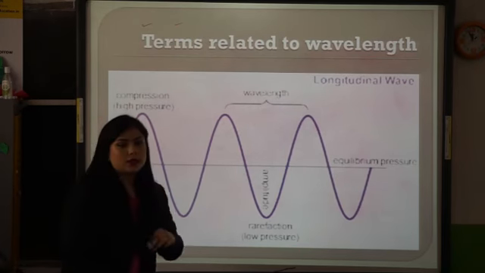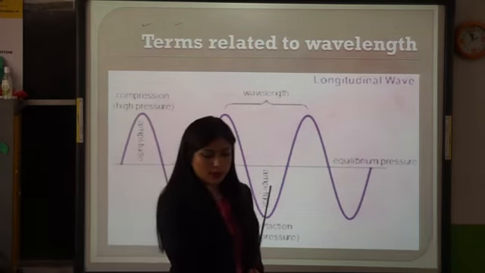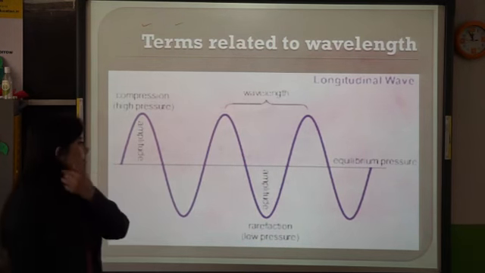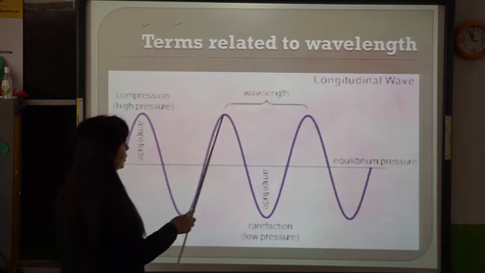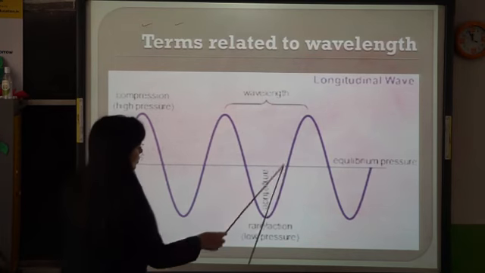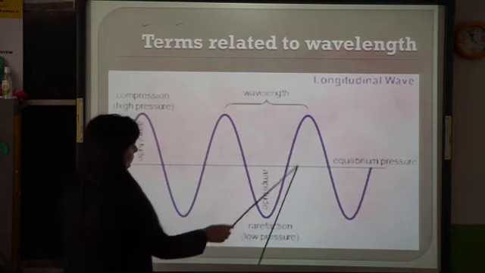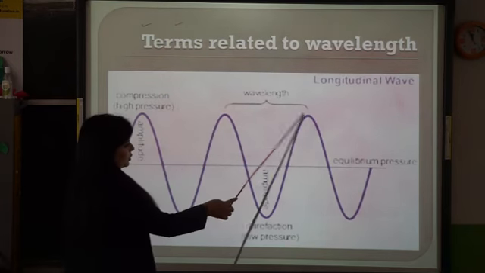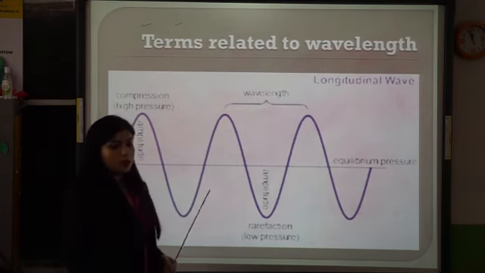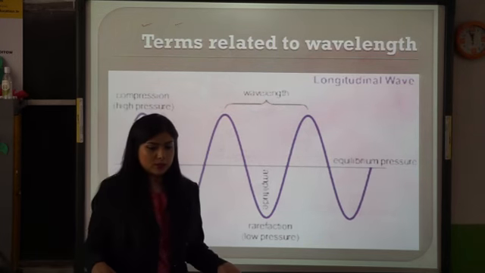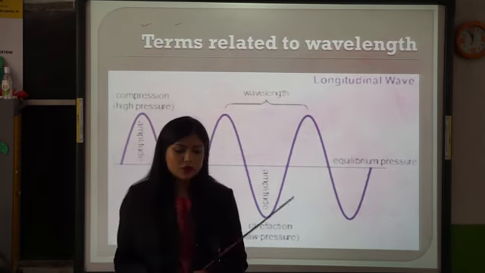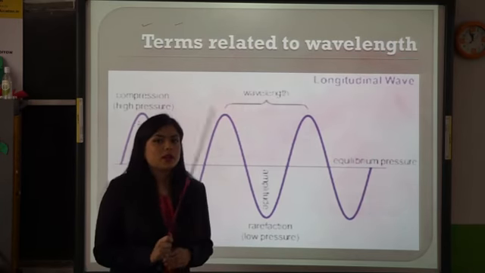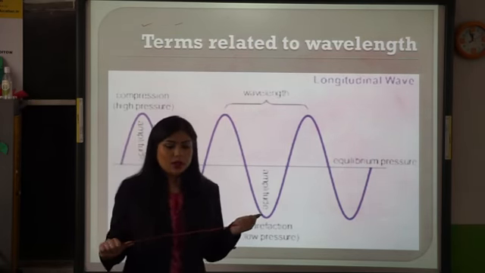Now, frequency. Before frequency, there are a few terms like time period. How much time is taken to generate one wave? From this point to this point is the time period, the time taken to form this wave. Now, frequency is the reverse of the time period. Frequency is the number of vibrations made by a particle in a medium in 1 second. How many vibrations are made by a particle in 1 second? That will be your frequency.